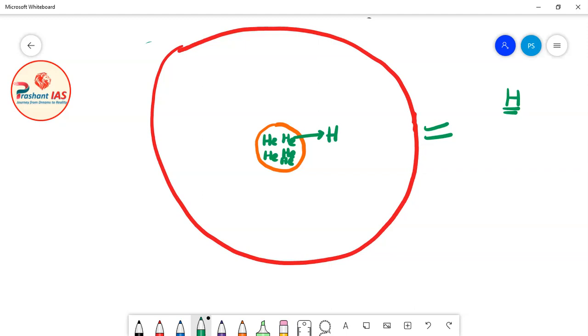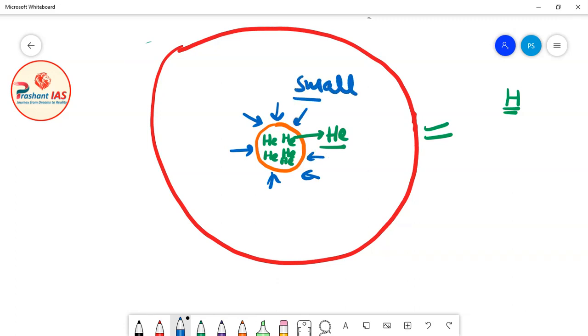Okay, now friends, I have already told you that the gravitational force is continuously compressing the core, and the core is becoming smaller and smaller. Gravitational force is applying inward force on the core, so the core is contracting.